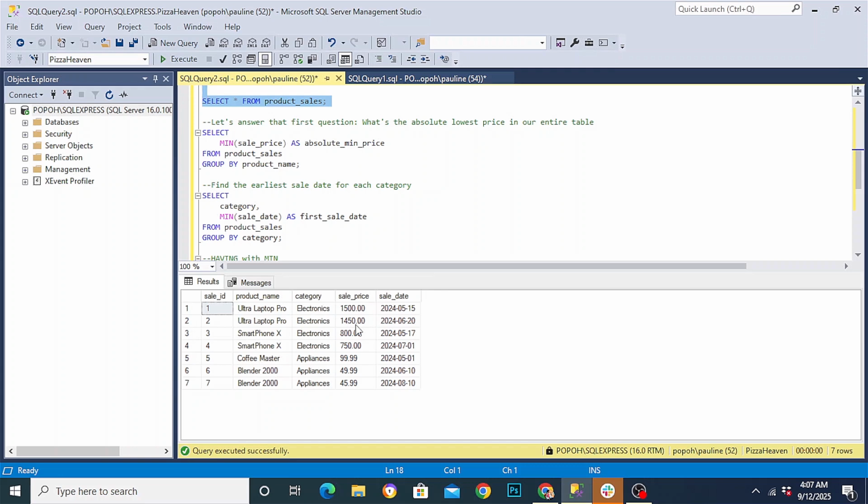So on to our next segment, I want us to understand the real world use cases. Where do we use the minimum function? Number one, in inventory management. Here is where you find the product with the lowest stock level. Two, we have HR analytics. This is where they identify the earliest hire date in each department. Number three, we also have game development, where you can track a player's fastest completion time for a level. And finally, in the finance department, where you can determine the lowest point a stock price reached in a given period.